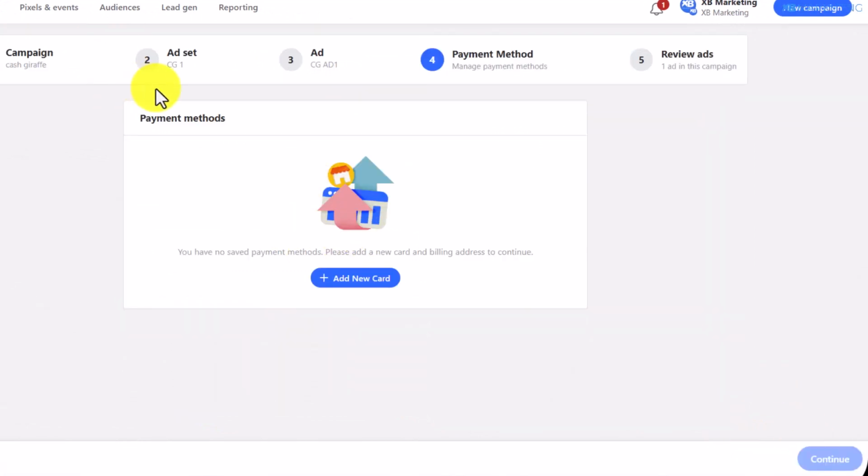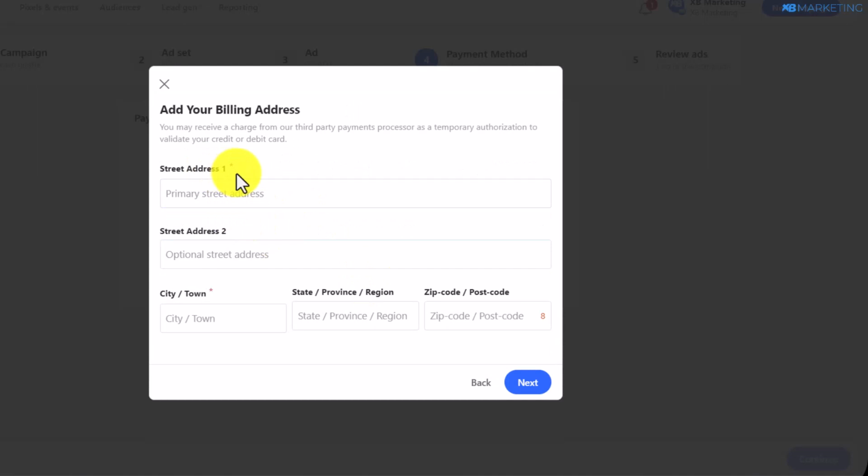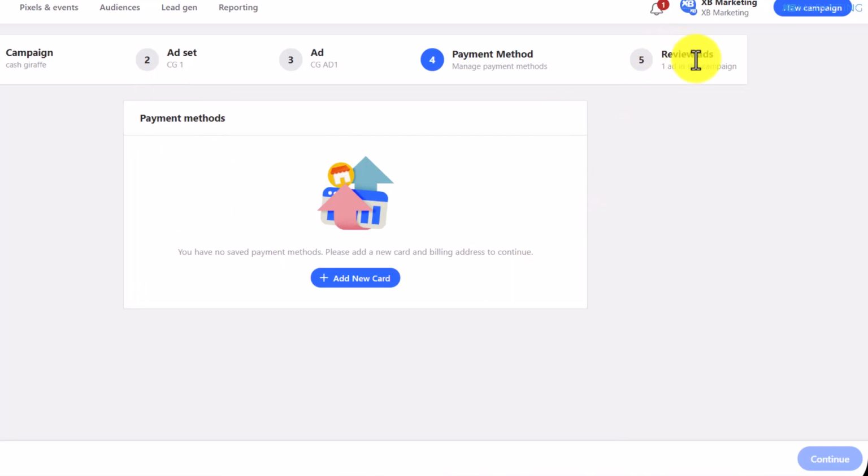So once you do that, since this is your first ad account, they will ask you to add a payment method. And here you want to click on add new card. This is where you want to basically enter your basic details and you'll be able to add your credit card details. Once you do that, your ad is going to be sent for review. And once it gets approved, you're going to start getting traffic and start making money.